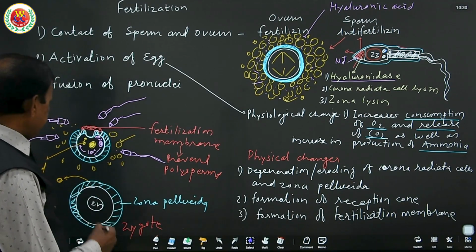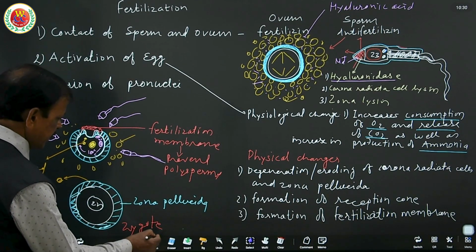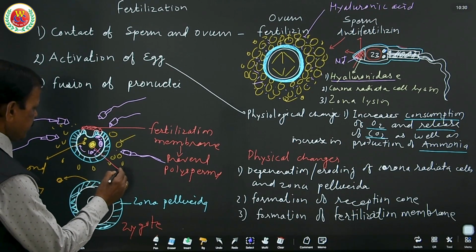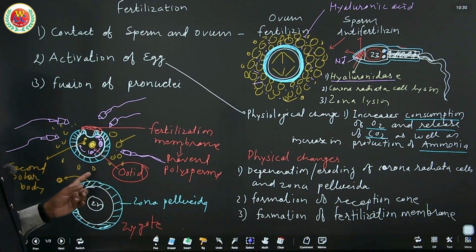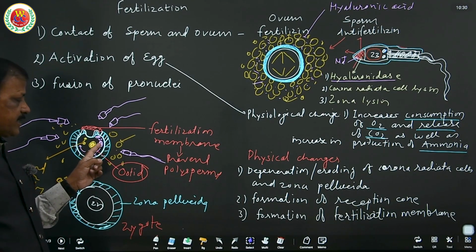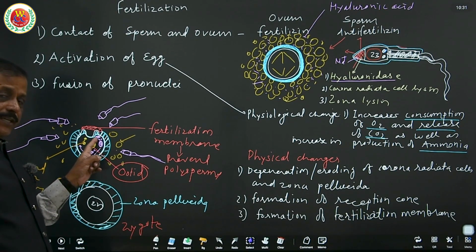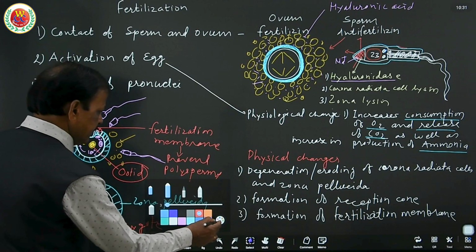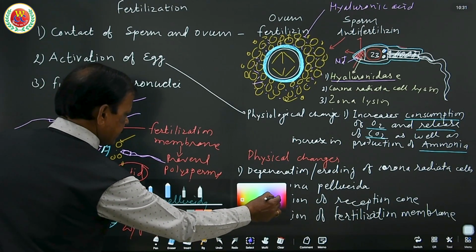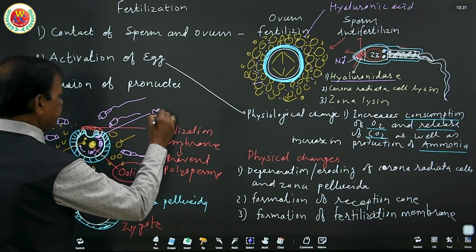This is the real ovum which forms after penetration of the sperm, with the penetration of the nucleus along with the proximal centriole and mitochondria. Please remember this is very important.